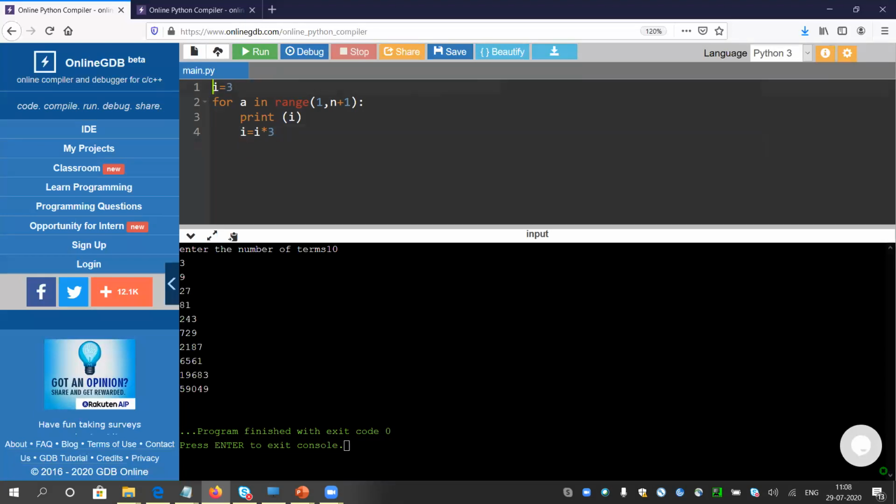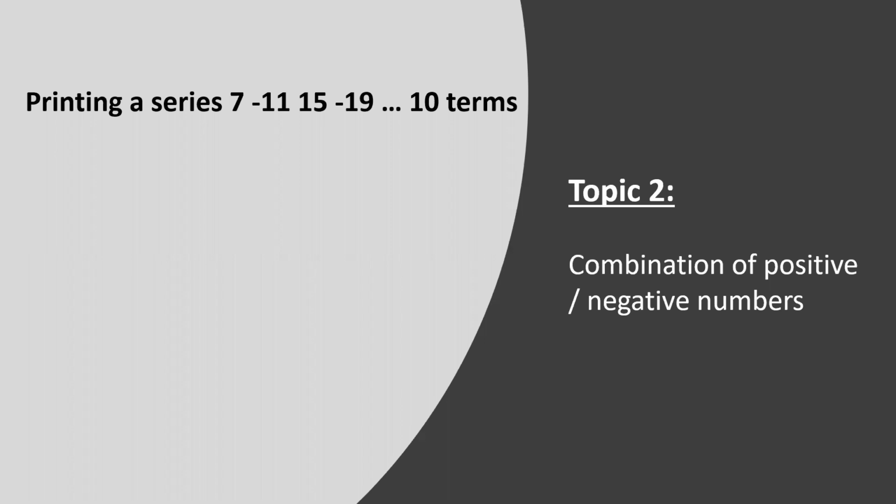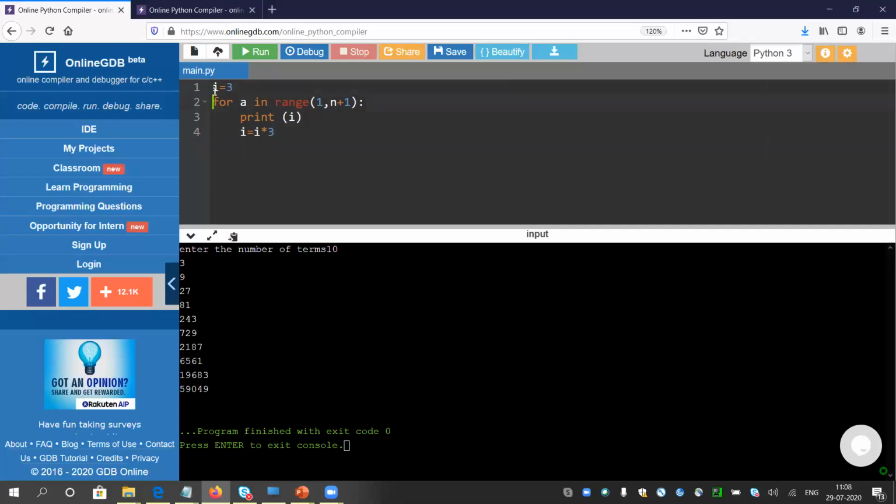So first, whenever it asks to print a plus minus combination, we will first focus on the series. Series means 7, 11, 15, 19. We will not focus on the sign. So first we will print the series 7, 11, 15, 19 till 10 terms. I think it is already done.